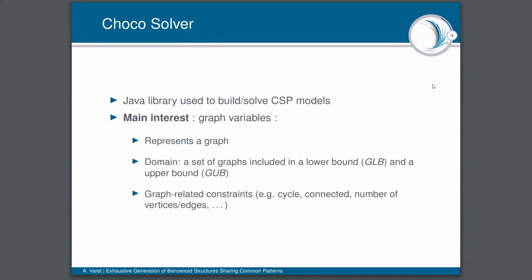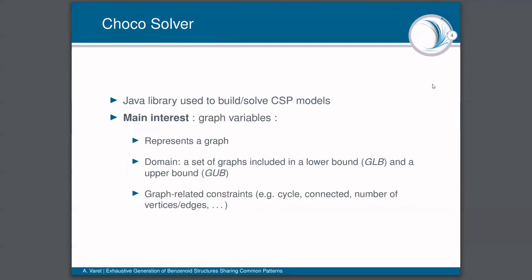Firstly, for all of our models, we used the library Choco Solver. It is a Java library used to build and solve a CSP model. And the main interest of this library is that it allows us to use a specific kind of variables called graph variables.